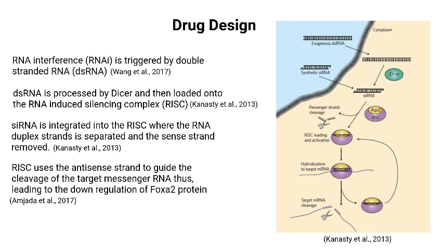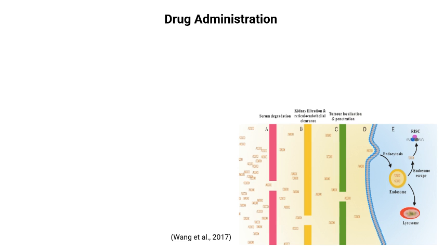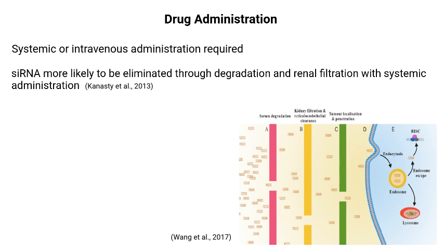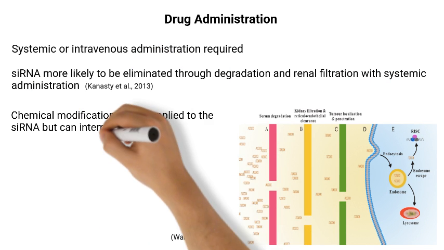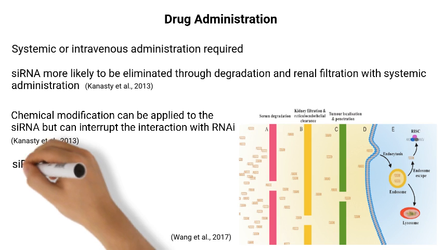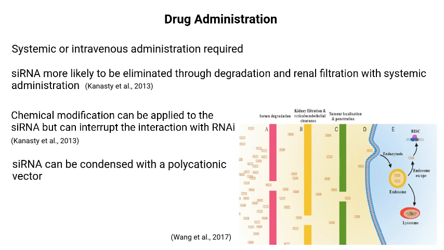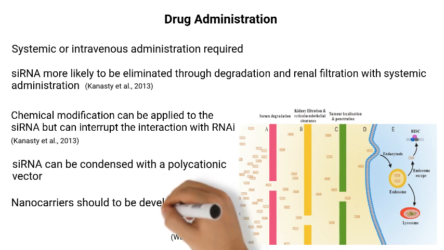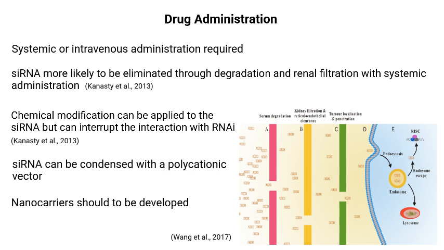A lot of trials and research needs to be put into the delivery technique of siRNA. Systemic and intravenous administration is required to treat cancer with siRNA. siRNA are, however, relatively small and have anionic properties and therefore are more likely to be eliminated through degradation and renal filtration. Additionally, siRNA does not cross the cell membrane easily and therefore it is difficult to penetrate deep into the tumor for a long enough time.